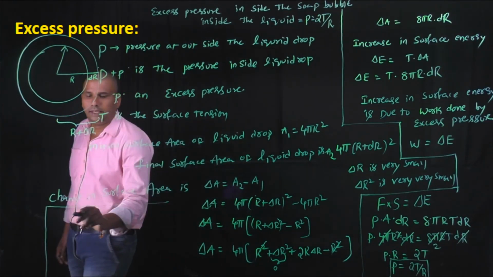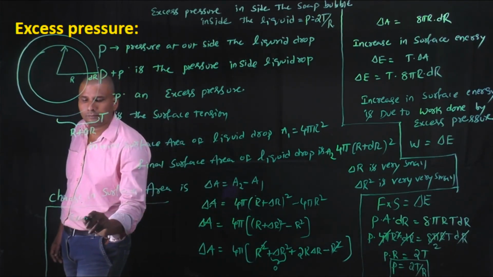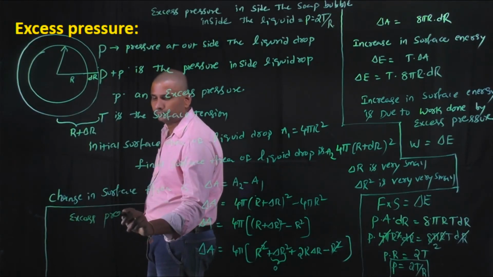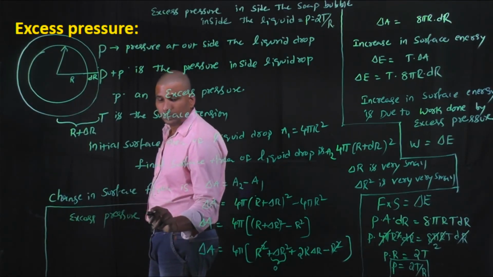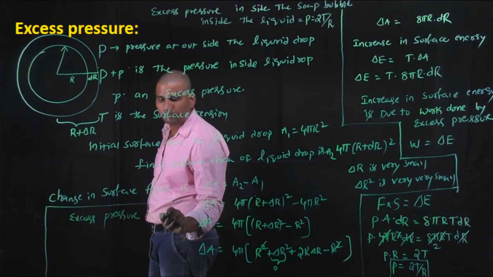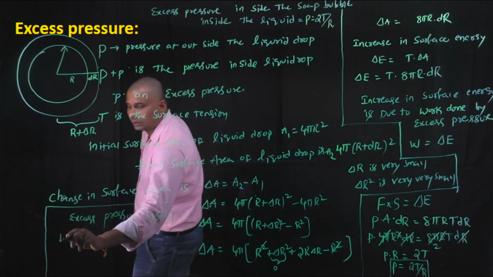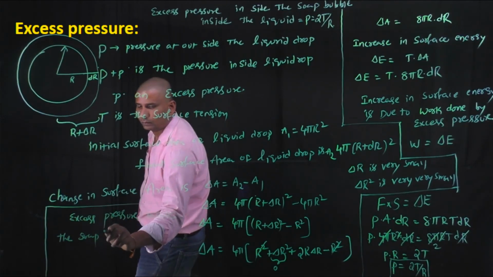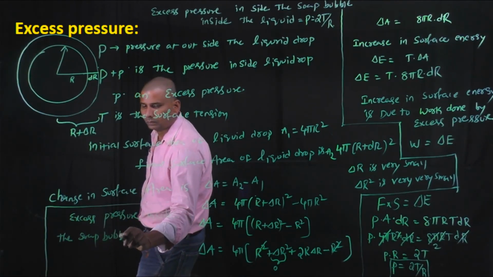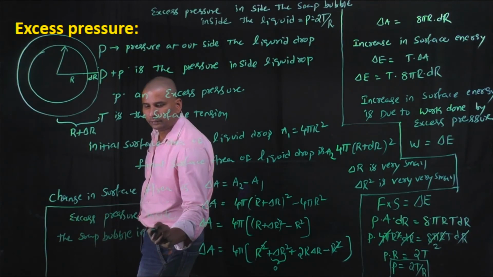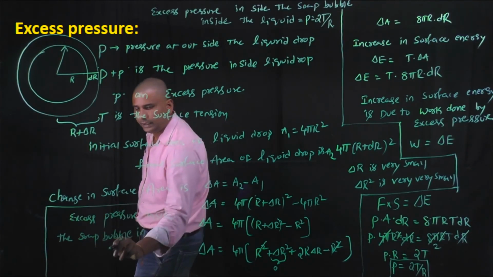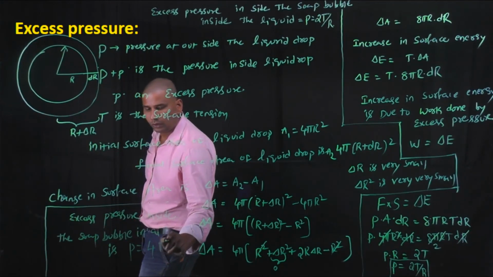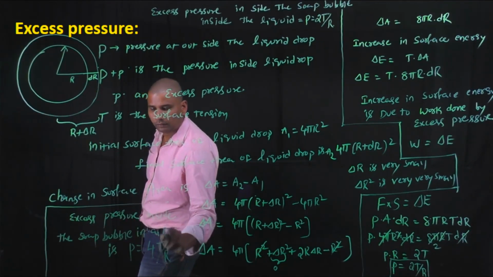Then the excess pressure inside the soap bubble in air is P equals 4T by r.